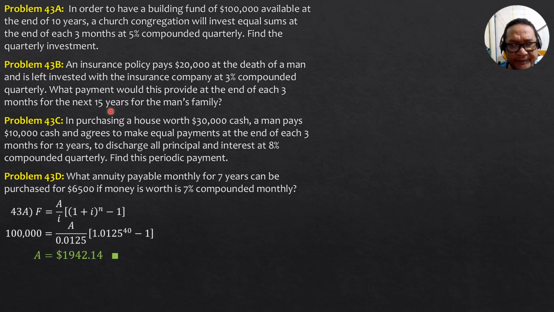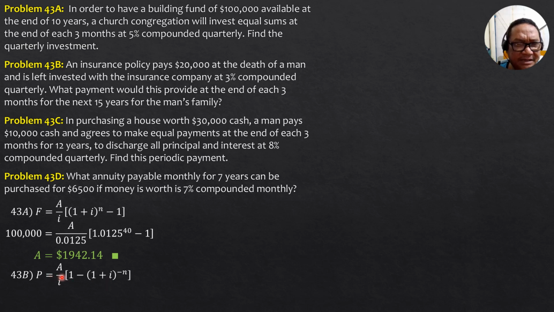Present worth of annuity is A over I quantity 1 minus quantity 1 plus I to the negative n, and you can use this formula. You can check after the answer using the summation key of your calculator if you want, just for checking.